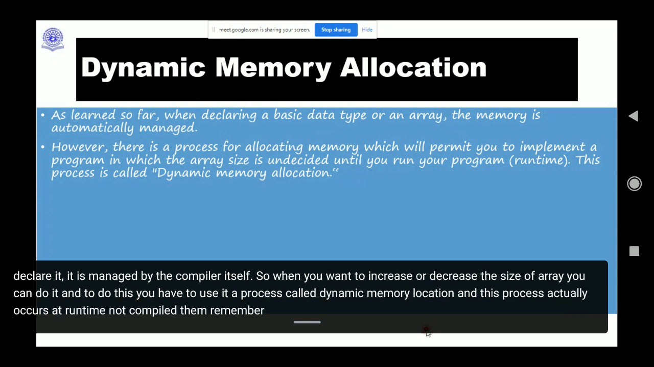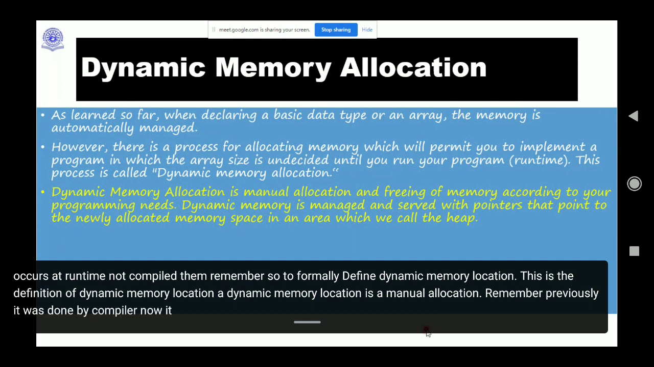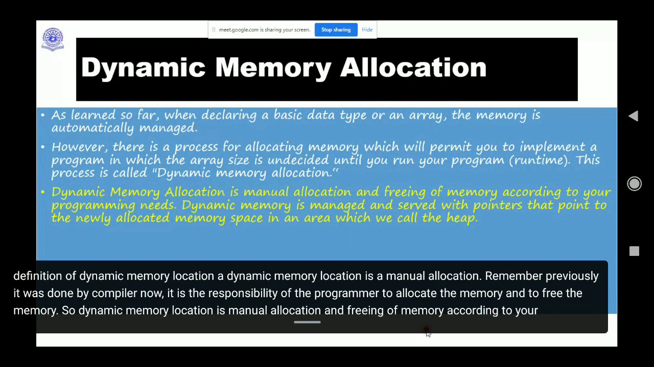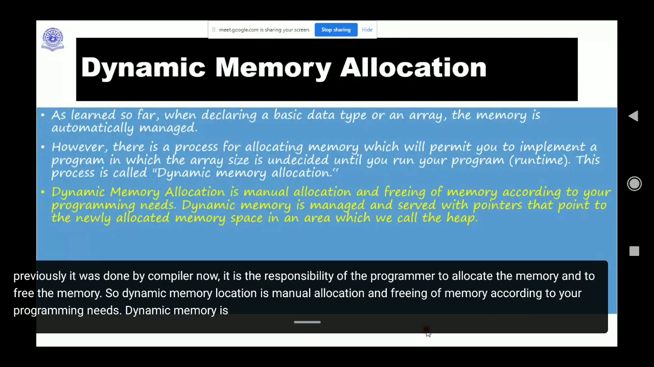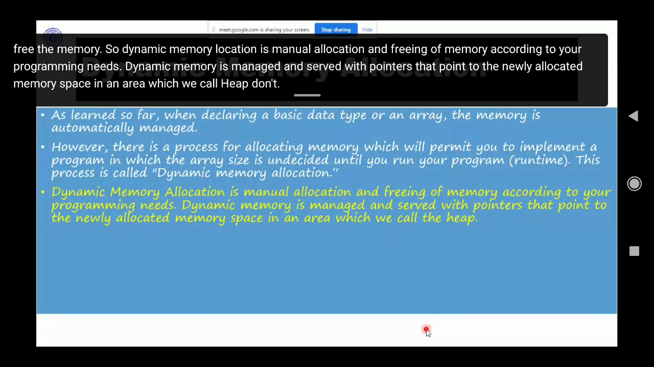Remember. So to formally define it: dynamic memory allocation is a manual allocation. Remember, previously it was done by the compiler. Now it is the responsibility of the programmer to allocate the memory and to free the memory. So dynamic memory allocation is manual allocation and freeing of memory according to your programming needs. Dynamic memory is managed and served with pointers that point to the newly allocated memory space in an area which we call the heap. Don't confuse it with the heap data structure, because we'll be learning that in a short while.